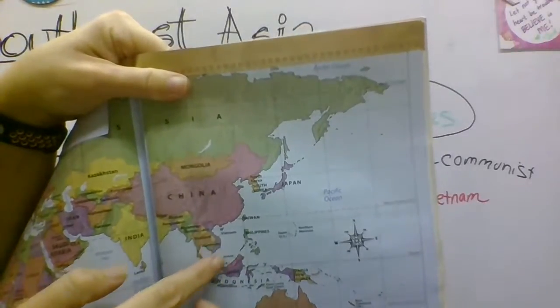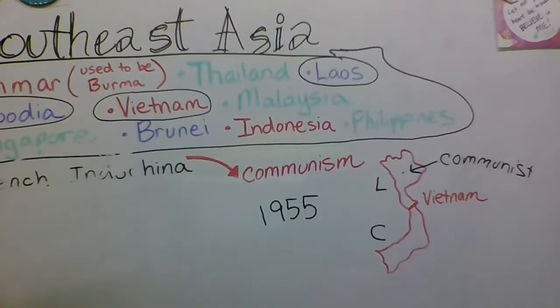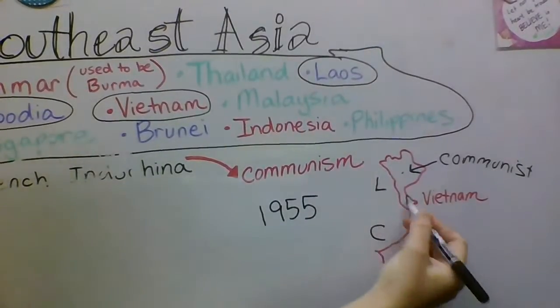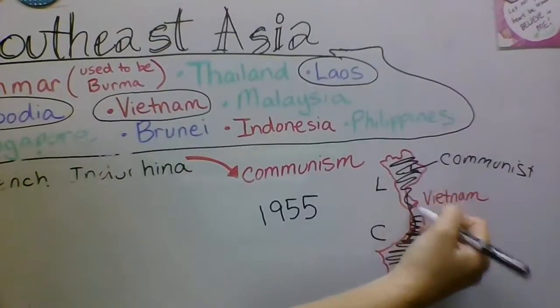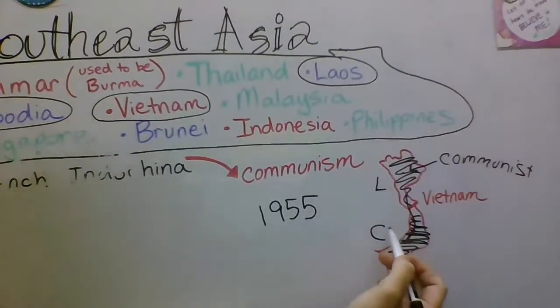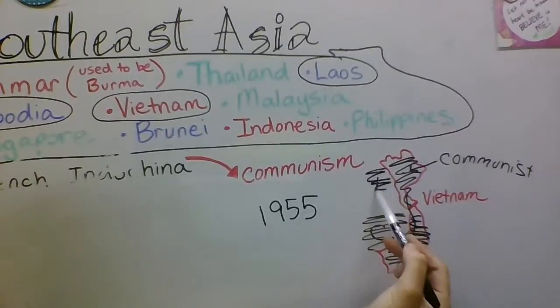And they pulled their troops right out of Vietnam. And of course, as you can imagine, when they pulled their troops out of Vietnam, then South Vietnam fell to the communist governments. And then guess what? Because you guys already know this, the communists weren't going to be satisfied. They came down here and they invaded this. And now they controlled all of Vietnam. And so the very next country that they decided to come to was Cambodia. And they took over Cambodia. And then they took over Laos.